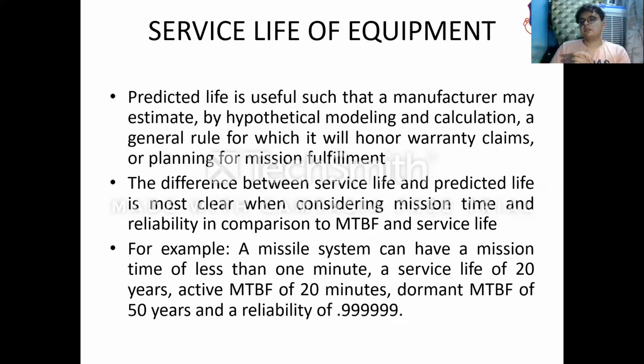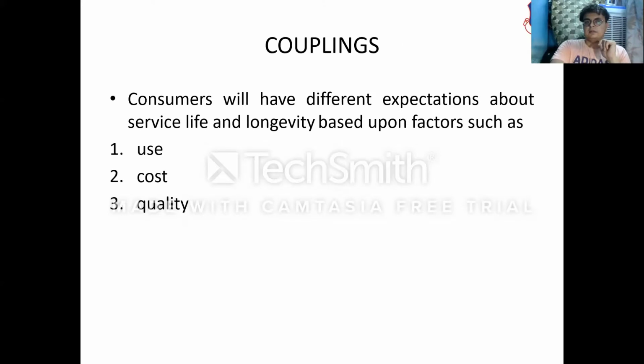The difference between the service life and the predicted life is most clear when considering the mission time and the reliability in comparison to MTBF and service life. For example, a missile system can have a mission time of less than 1 minute, service life of 20 years, active MTBF of 20 years, dormant MTBF of 50 years, and reliability of 0.999. So this is a service life of it.